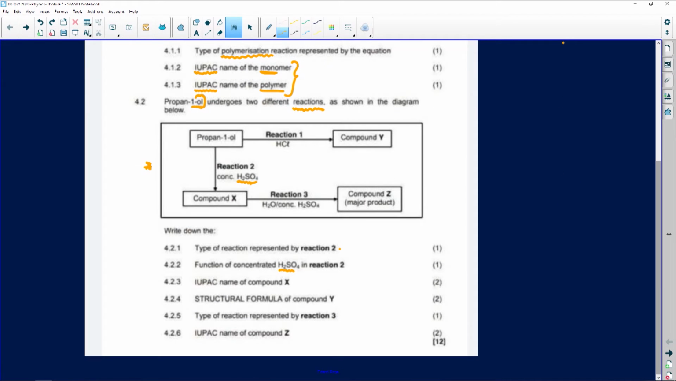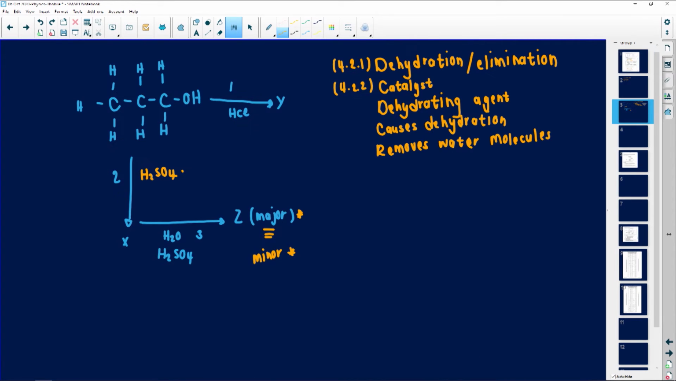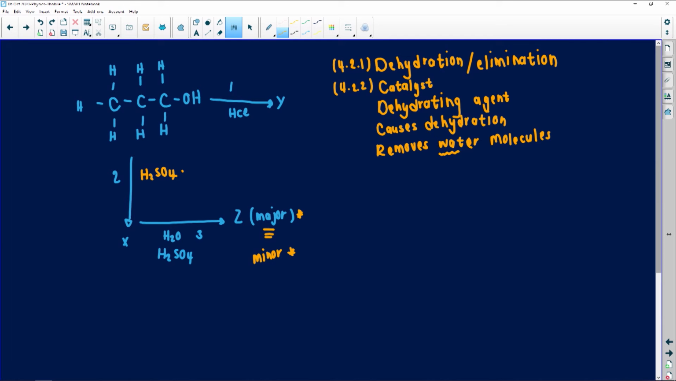Now they're telling us we must write the IUPAC name of compound X. The IUPAC name is the naming system that we use in organic chemistry. Compound X is the one here. So let's see. We had propan-1-ol. We eliminated something and then we have compound X. So let's see what we have there. I'm going to go to my structure. Now remember, we remove water molecules.